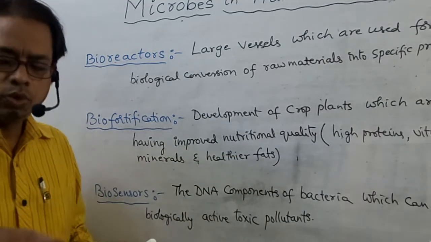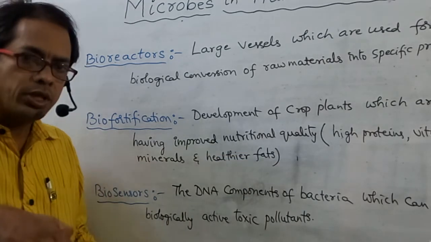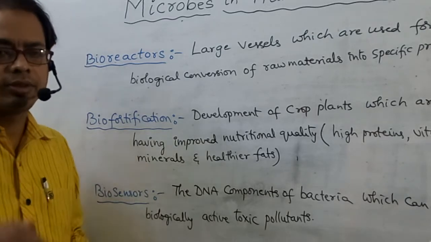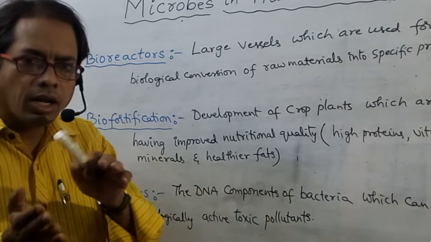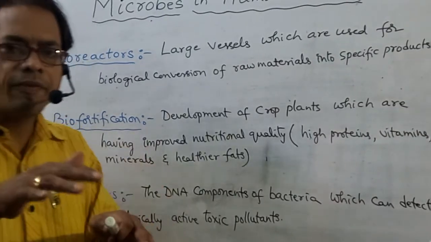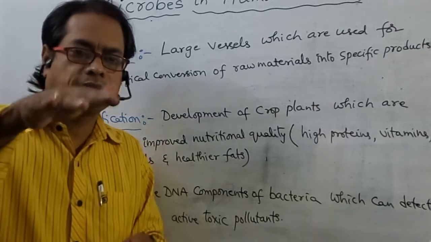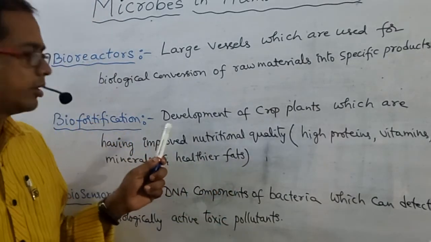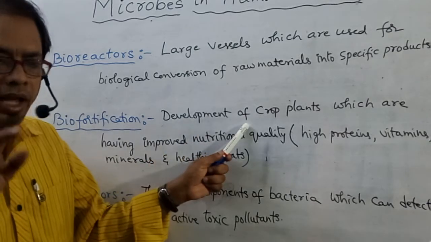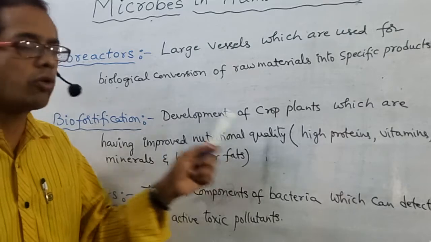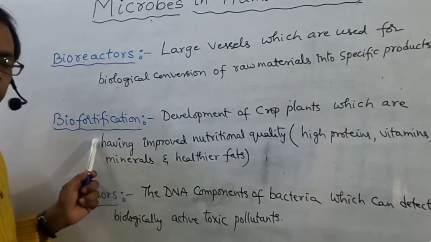That means proteins, vitamins, minerals will be higher, and healthier fats. So that is biofortification. Development of crop plants which are having improved nutritional quality is called biofortification.